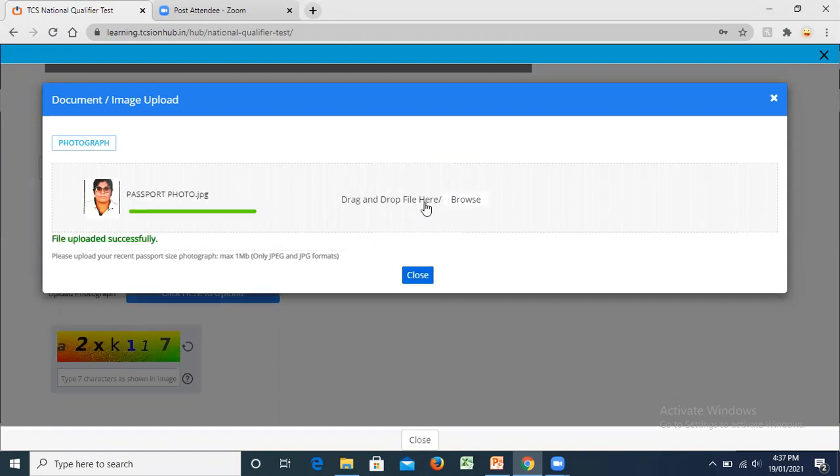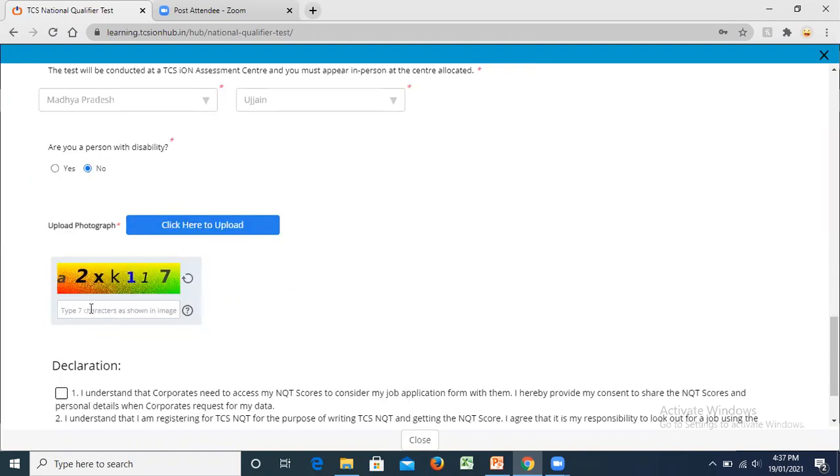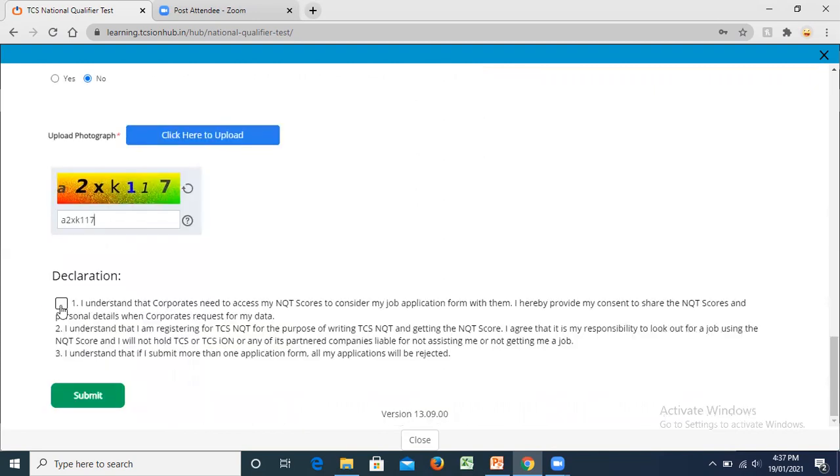Okay. Yes. So photo uploaded successfully. Close it. Give your captcha again. So it's A2XK117. Okay. Click the declaration and submit. So after submit, yes, it will give you all the details.